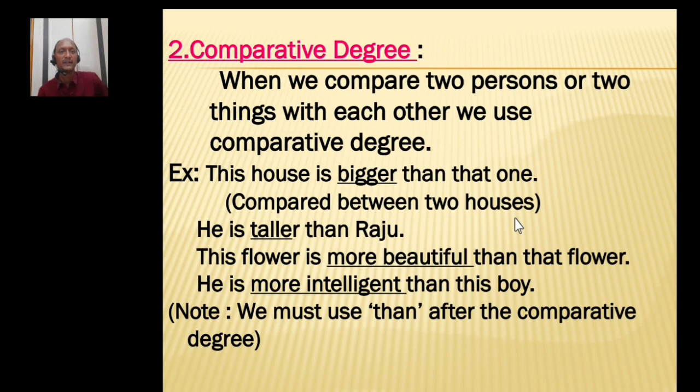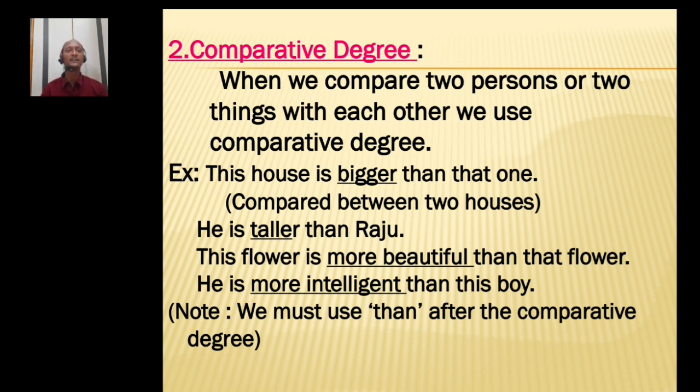Next, the comparative degree. When we compare 2 persons or 2 things with each other, we use the comparative degree. When we are comparing, we always compare one place with another, one person with another, one thing with another. So, when we compare 2 persons or 2 places or 2 things, then we have to use the comparative degree only. This house is bigger than that one. When the 2 houses are in front of me, I am comparing the size of this house with the size of that house. So, the comparison is made between the two houses.